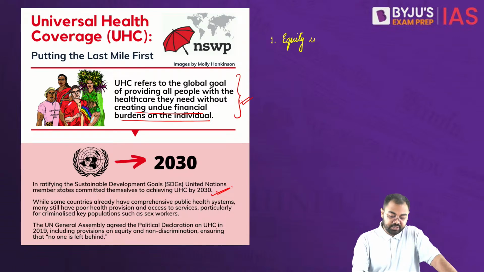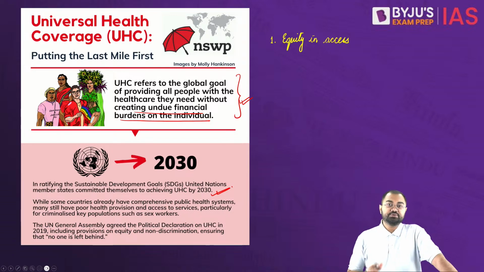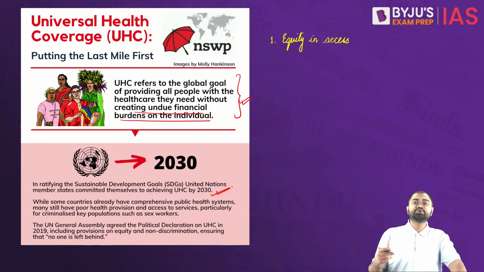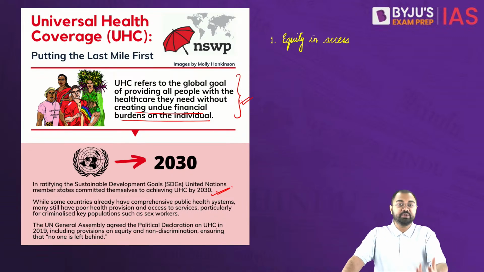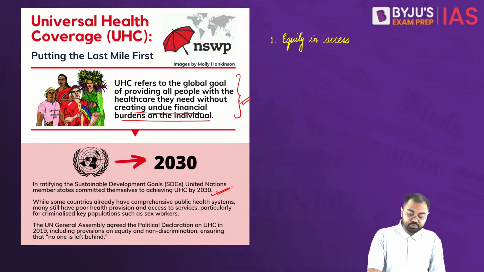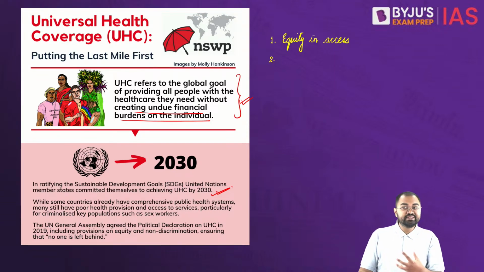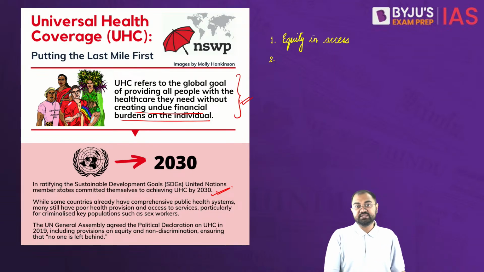So everyone who needs health care services should be able to get them, and not only the people who have the money to pay for it, right? Even people who don't have the money to pay for it should also have access to healthcare.